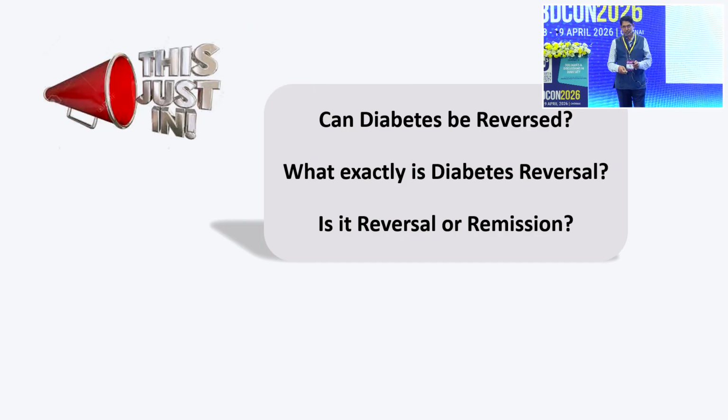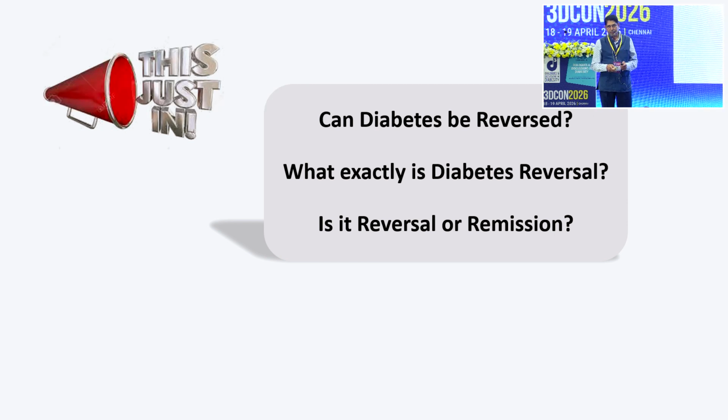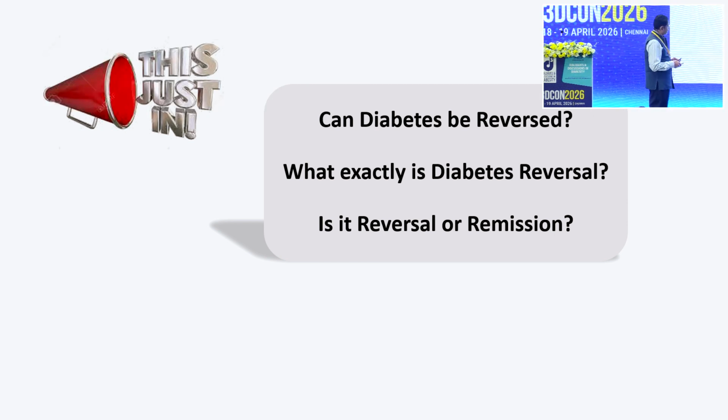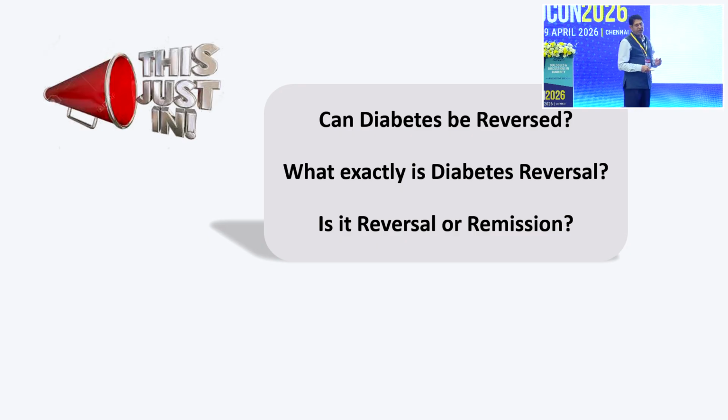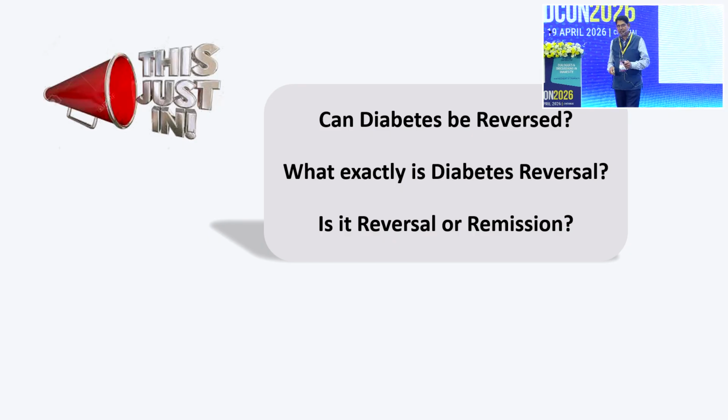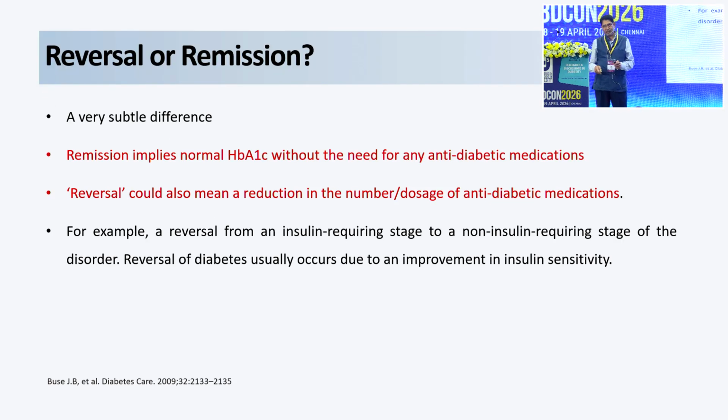So now, when we understand the progress of type 2 diabetes, the question is: can diabetes be reversed? What exactly is reversal, and is it a reversal in the real sense, or is it remission? This is the most important thing. We need to understand the very subtle difference between remission and reversal.